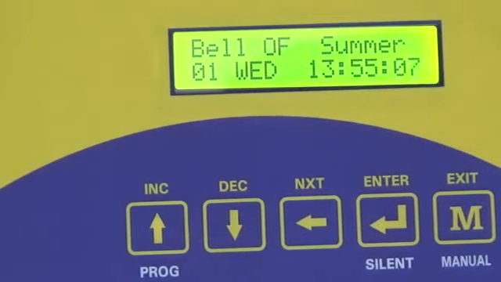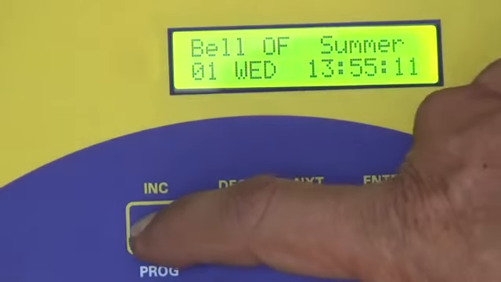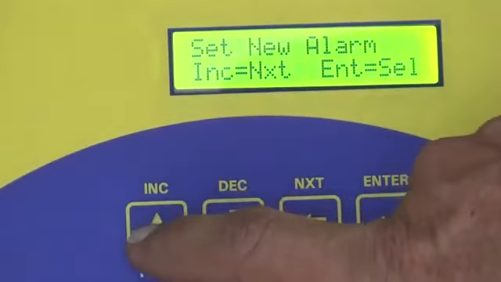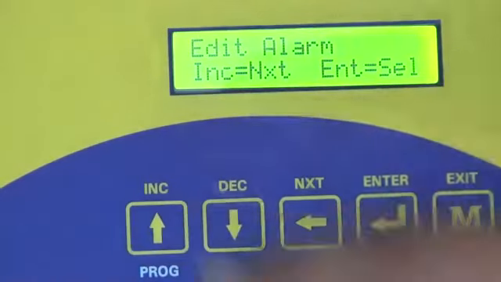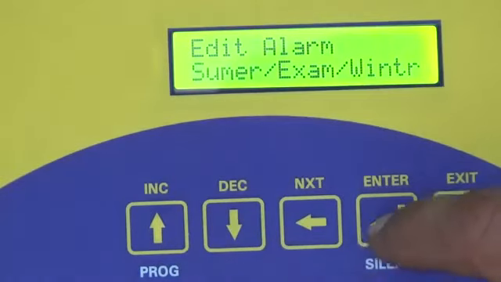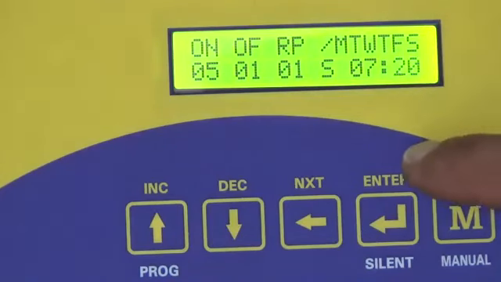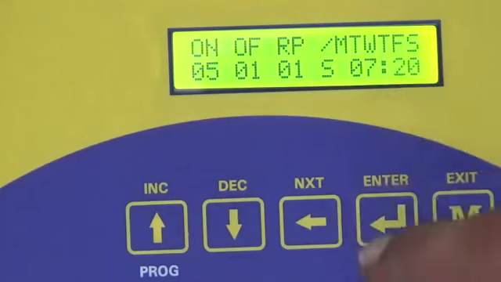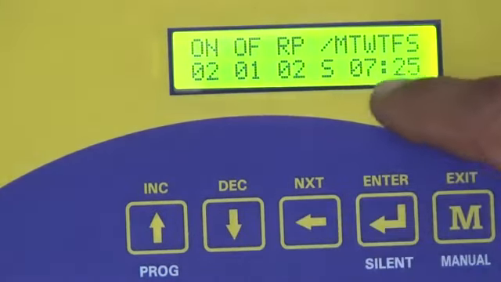To edit an existing alarm data, this is the procedure. Press the program key, set new alarm, set alarm total, show alarm data, edit alarm. Press enter, select the mode, summer. This is the alarm data, the first alarm data which is being displayed. If you do not want to edit this, press the enter key. 7:25.